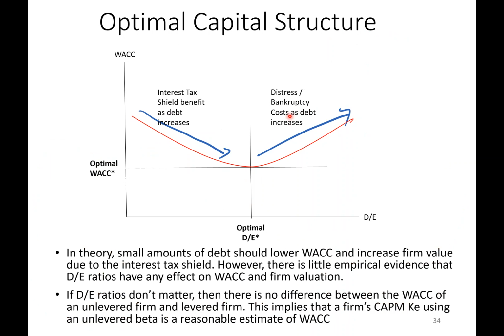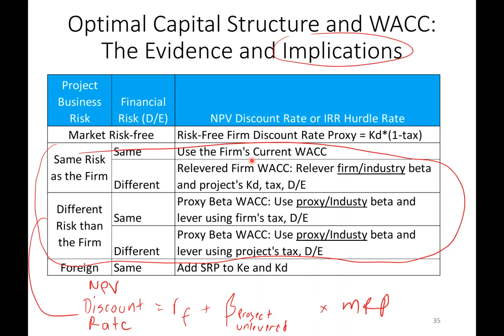So that leads to an interesting alternative for a firm to calculate the WACC, its current WACC and the WACC of an individual project. Just take the industry unlevered beta for whatever investment they're looking at and just plug it into the CAPM formula. So there's my summary of how to calculate the weighted average cost of capital, the WACC, for different projects.